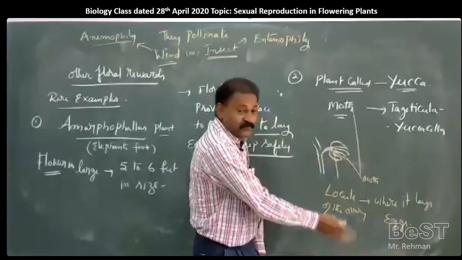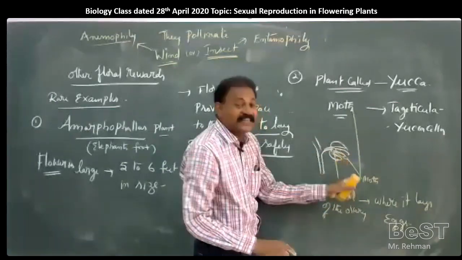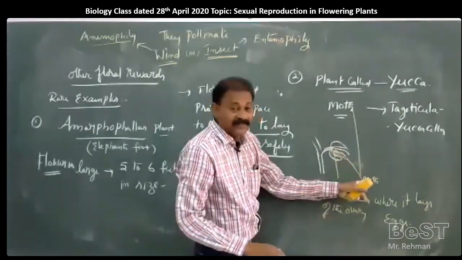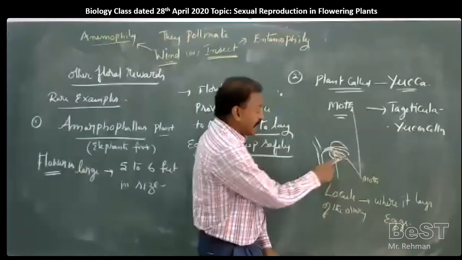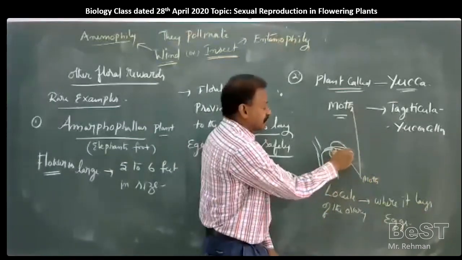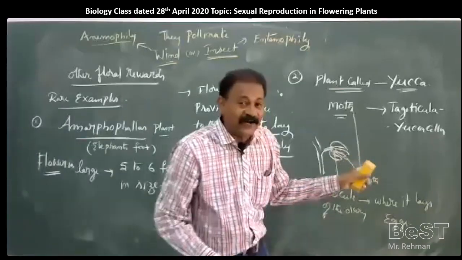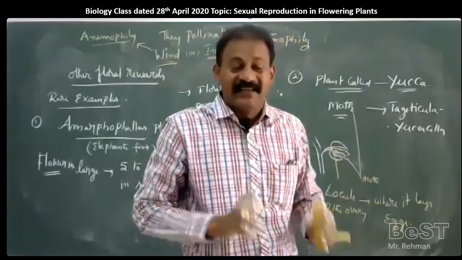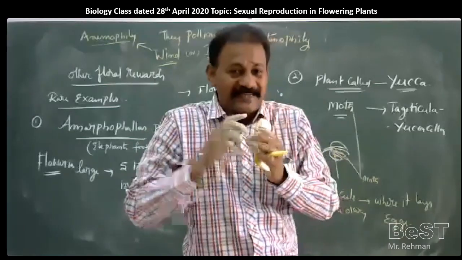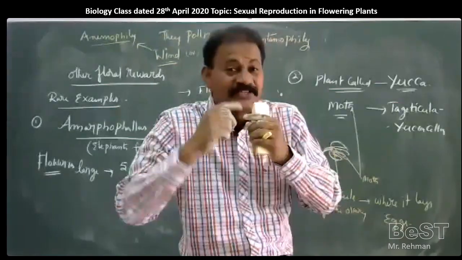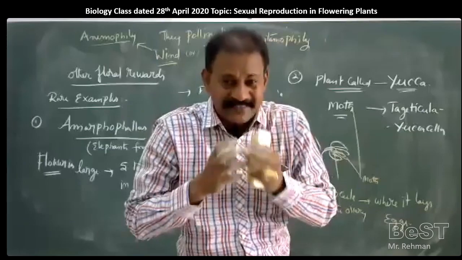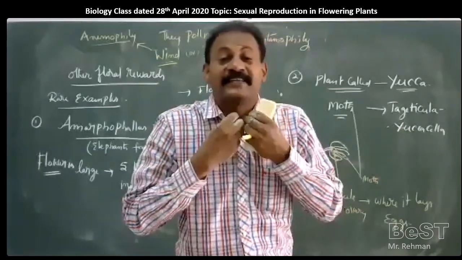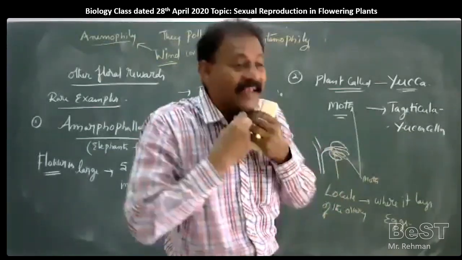While it is moving, one interesting factor is that the moth will collect the pollen grains from the androecium of the same flower. When it collects the pollen from the androecium or stamens of the flower, it will prepare these pollen grains in the form of a round cyst. This round cyst, it will keep beside the chin or head region.